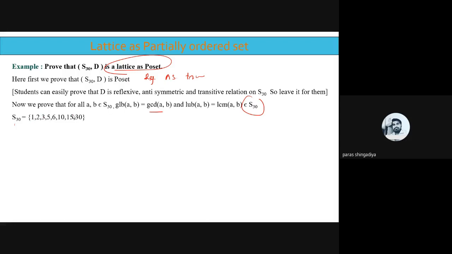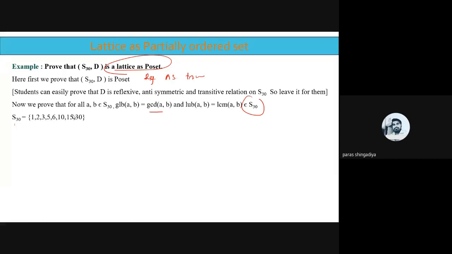So 1, 15, 30. And now all these pairs we have. We have to consider the combination between all these possibilities, all the A, B. 1 with 2, 1 with 3, 1 with 5, 1 with 6, 1 with 10, 15, 30. Then 2 with the remaining all, 3 with the remaining all, 5 with the remaining all, and so on. So how many possibilities will be there? How many elements are in S30? There are 8 elements. So 8 by 8 means 64 values, 64 pairs you can create.